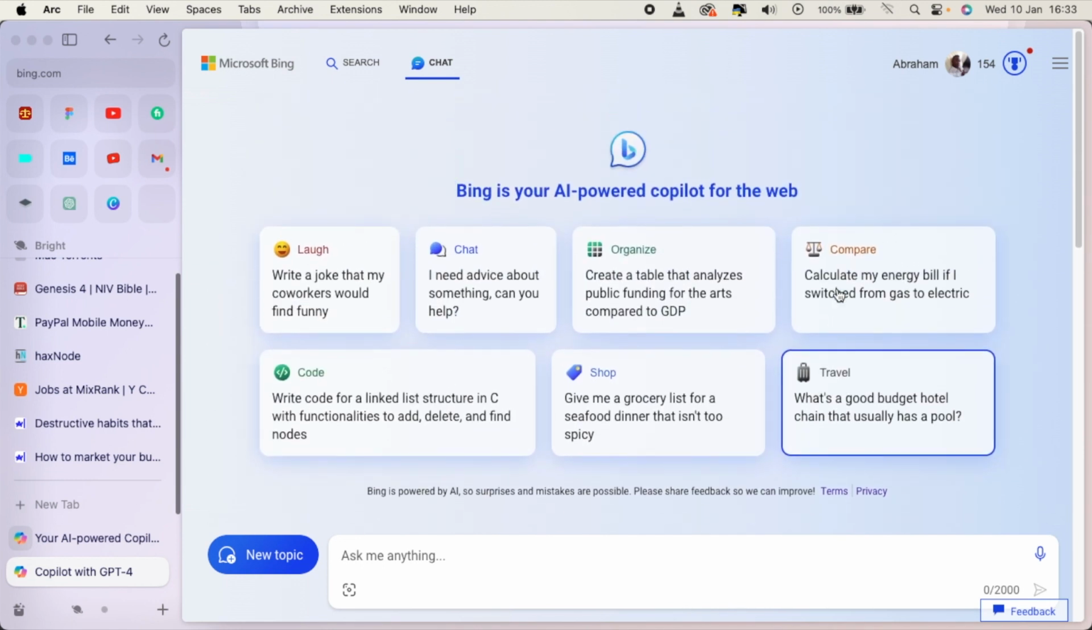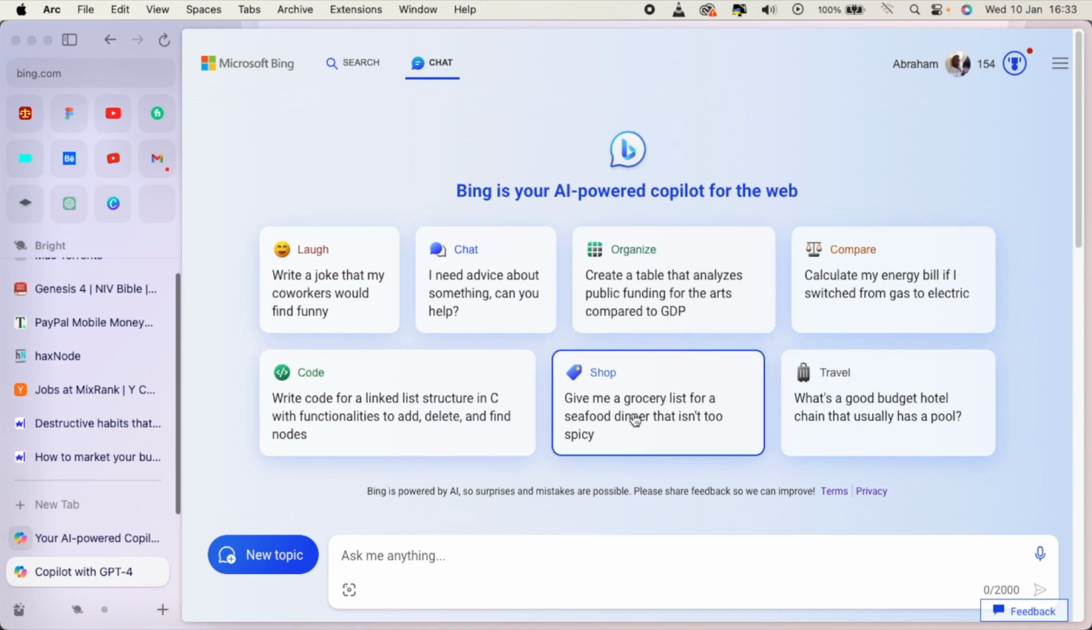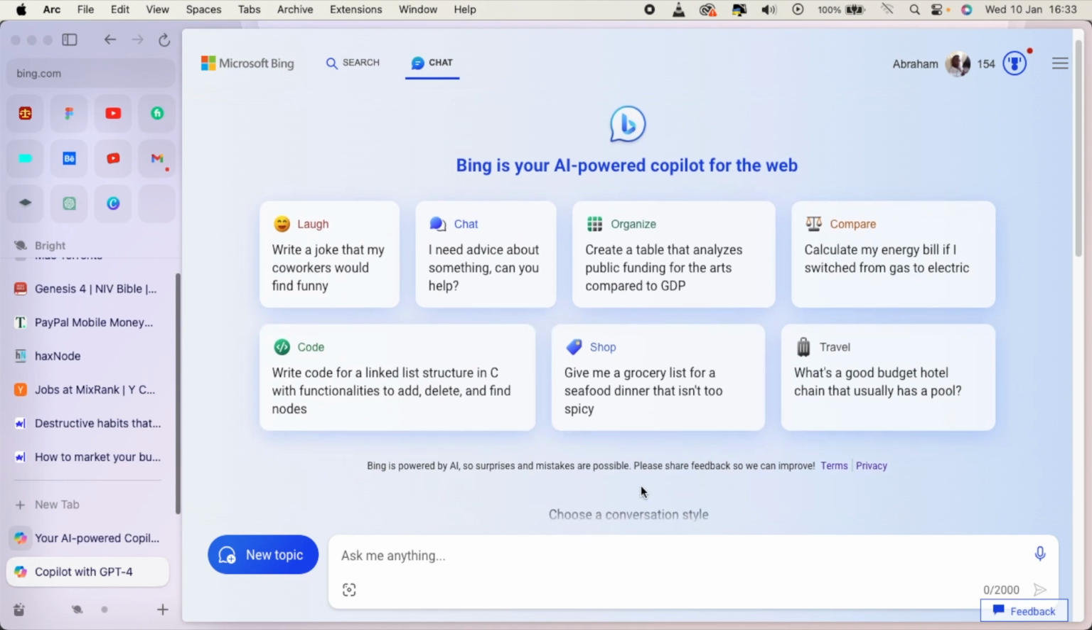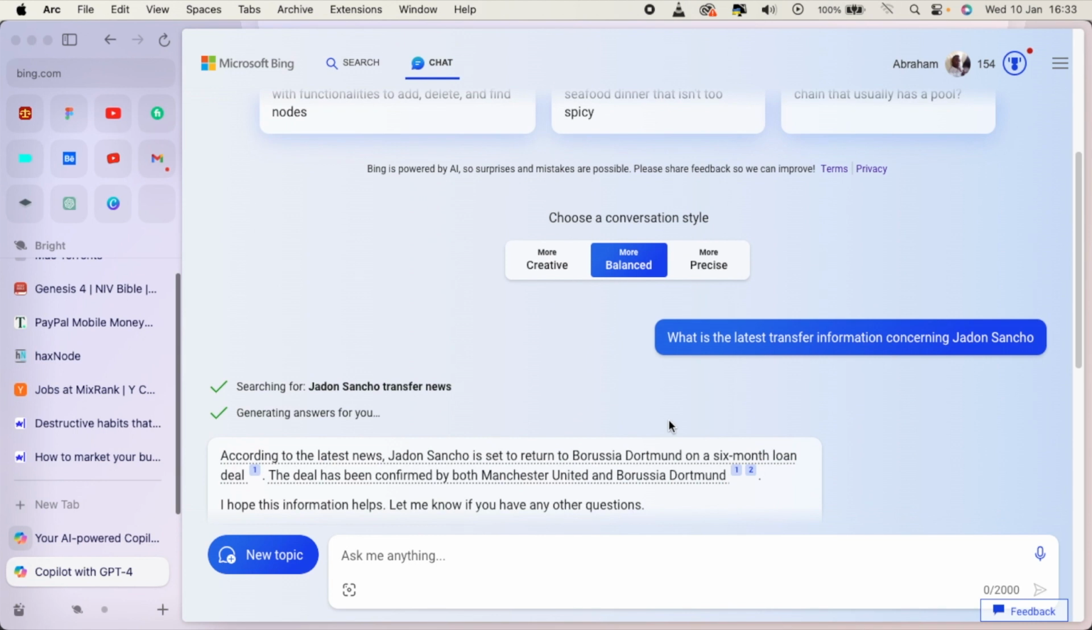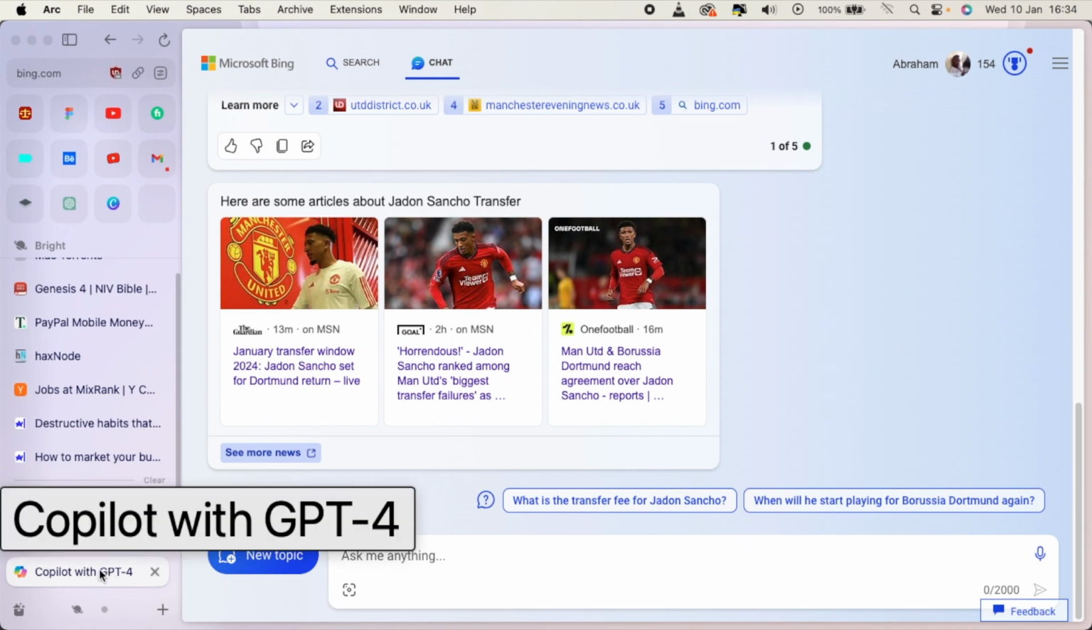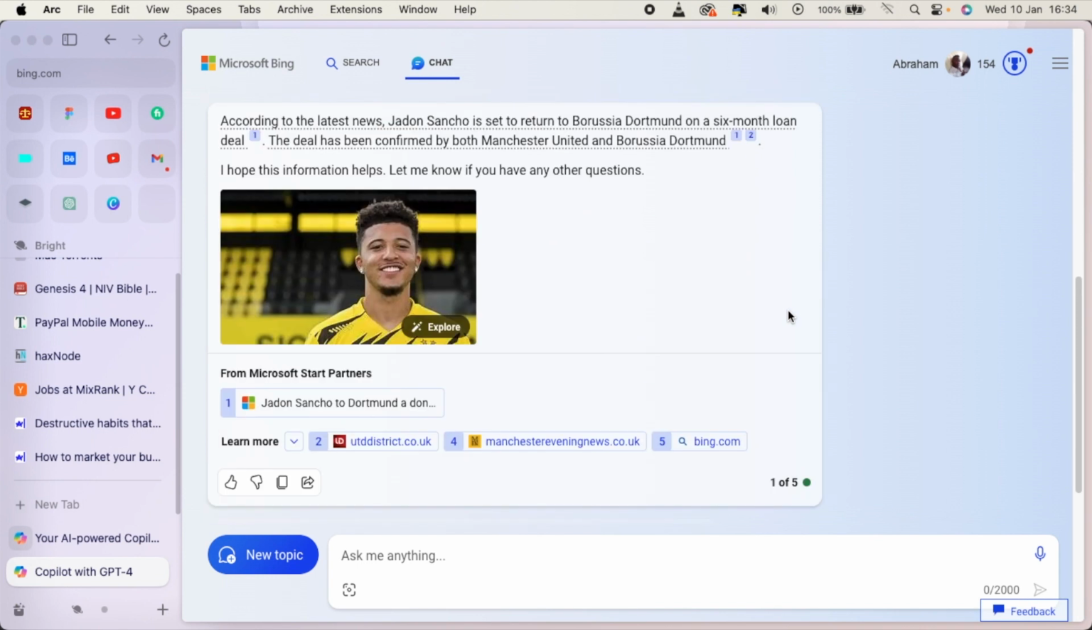Let me just show you. So as you can see, not able to see it. I don't know where I saw it. There should be a place whereby it tells you it uses GPT-4. Oh, sorry, here it is. As you can see, Copilot with GPT-4. That is proof, real-time proof that this AI uses GPT-4. So as you can see, you can use it.